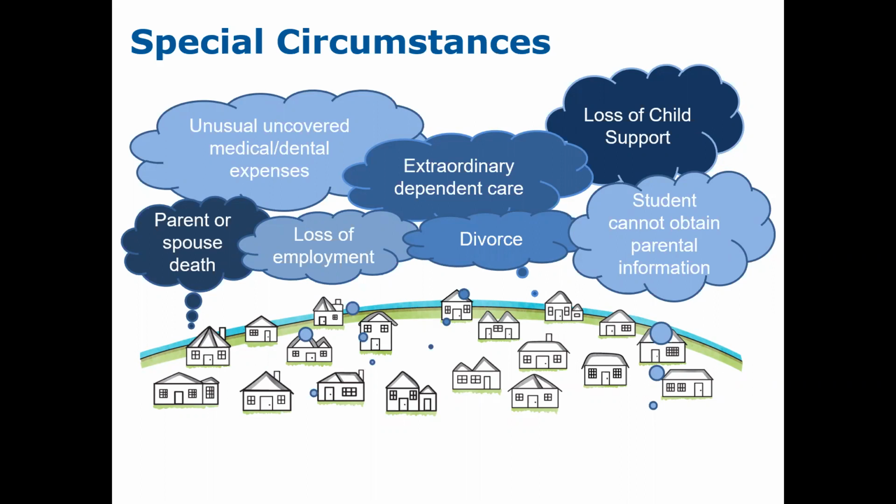Other examples could be unusual uncovered medical and dental expenses, the death of a parent or a spouse after the FAFSA was submitted, or divorce of parents or spouse, and the student cannot obtain parents' information for the FAFSA form.